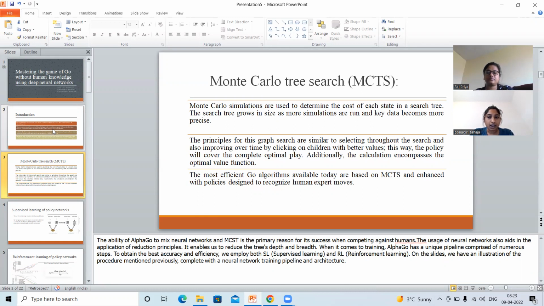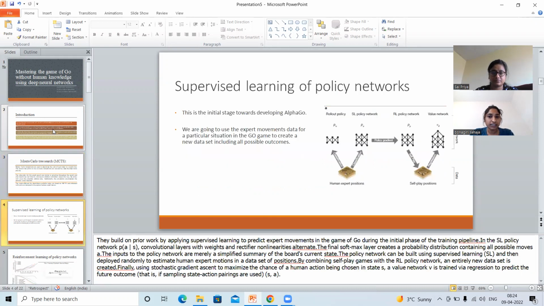When it comes to training, AlphaGo has a unique pipeline with a lot of different steps. To get the best accuracy and efficiency, we use SL, that is supervised learning, and reinforcement learning. On the slides we see an example of the process we talked about earlier, with a neural network training pipeline and architecture.